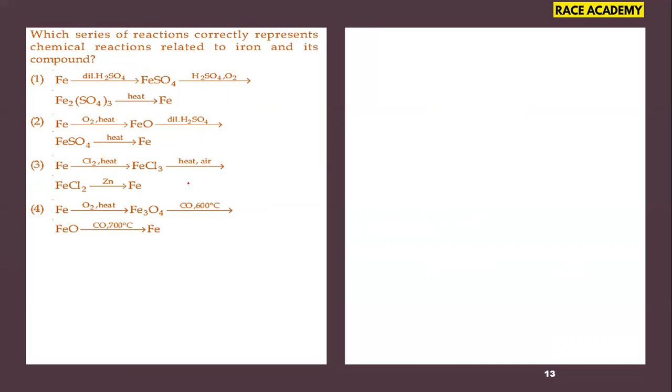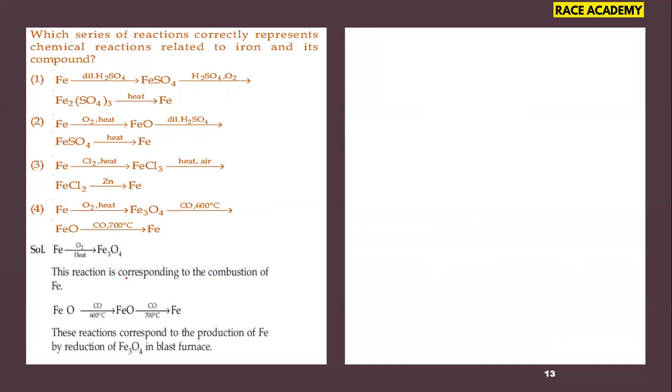So the question is, which series of reactions correctly represents this? Once you observe the reactions related to iron, iron converted into Fe3O4 corresponds to a combustion reaction, and FeO converted to Fe is a reduction reaction, and the reaction corresponds to the production of iron in the blast furnace.